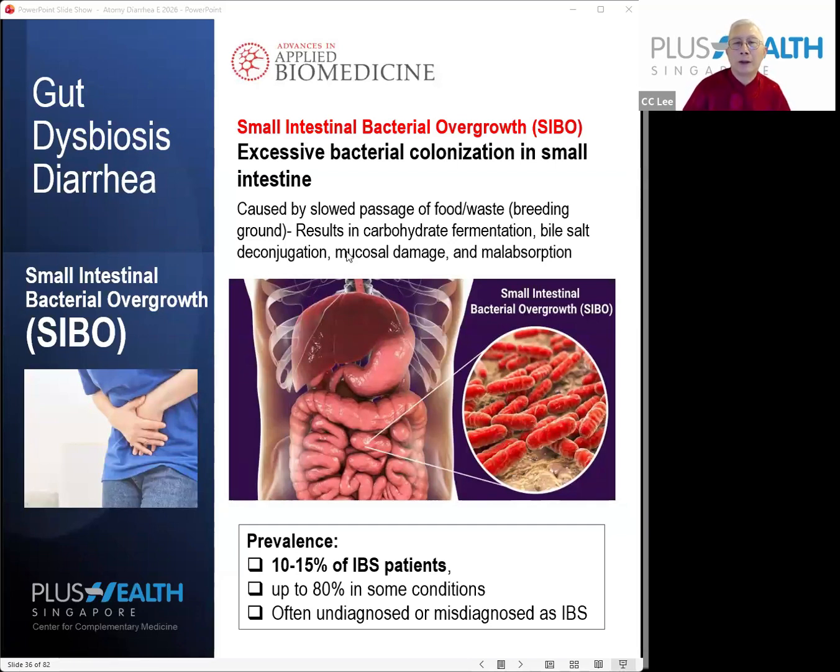The slow passage of food through your intestine results in a breeding ground, causing carbohydrates and food to ferment, leading to bile salt deconjugation and mucosal damage, and then resulting in malabsorption and diarrhea. Bile salt deconjugation means bile salt reabsorption is affected, resulting in malabsorption, and there is also membrane damage.